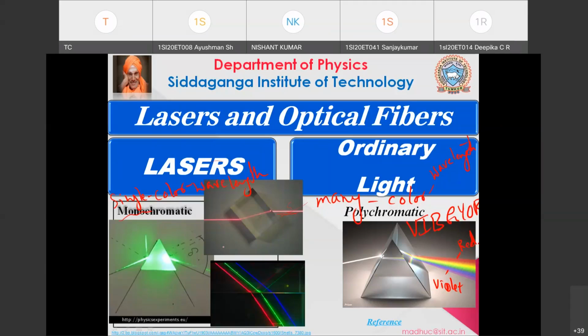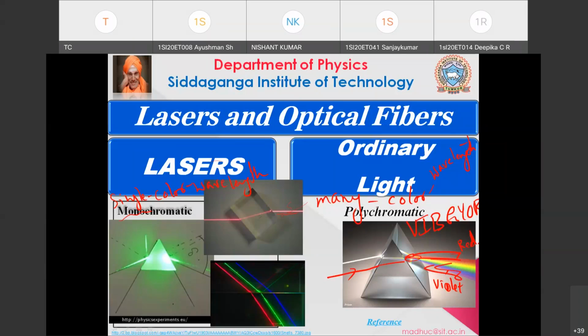You can see here in one of the experiments they are sending three different colors. Red color laser, green color laser, blue color laser, they will not mix up. But if I send white light here and one more white light here, then what happens? All these colors will mix up, and whatever you get would be more complicated, complex waves or complex light.